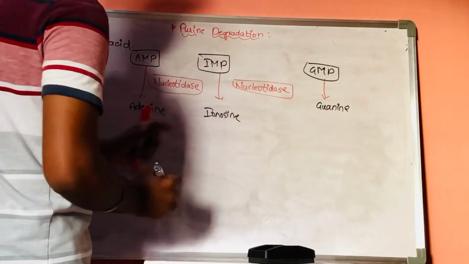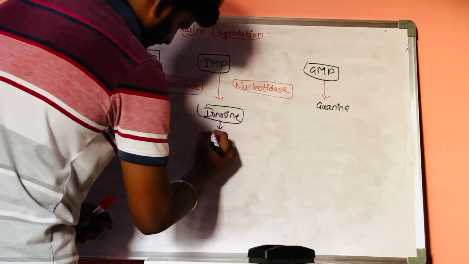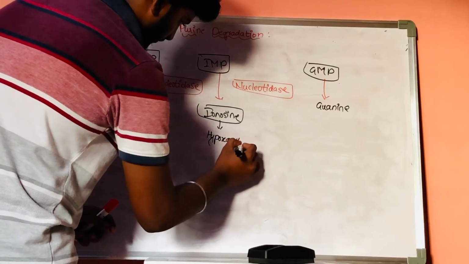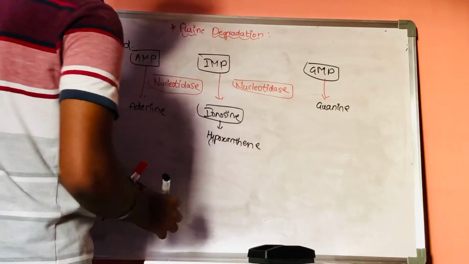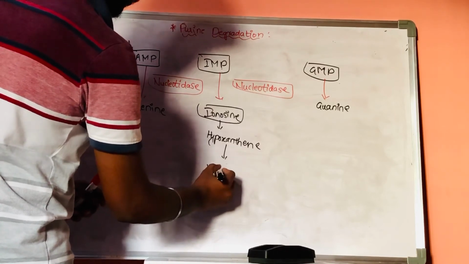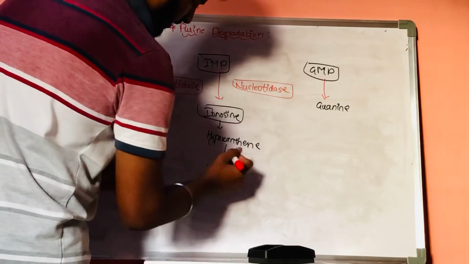Now this inosine will get converted into hypoxanthine. Now this hypoxanthine will get converted into xanthine with the help of the enzyme called xanthine oxidase.